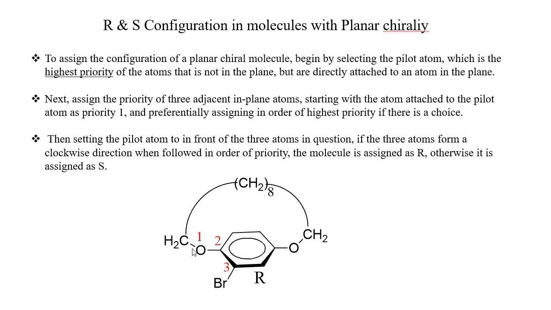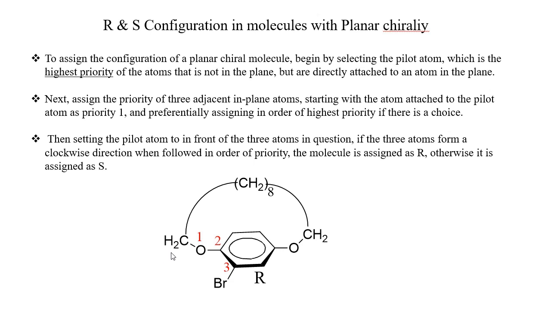This oxygen atom will get priority 1, preferentially assigning in order of highest priority if there is a choice. Oxygen is first priority. Then comes carbon, then this carbon, and if we assign priority for the bromine substituent, it will be 4.